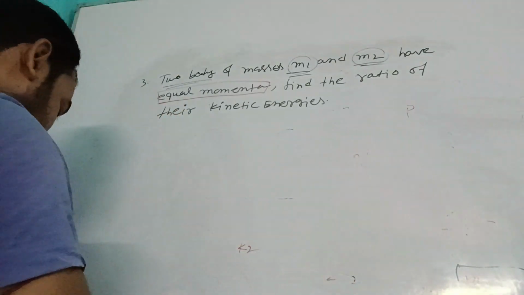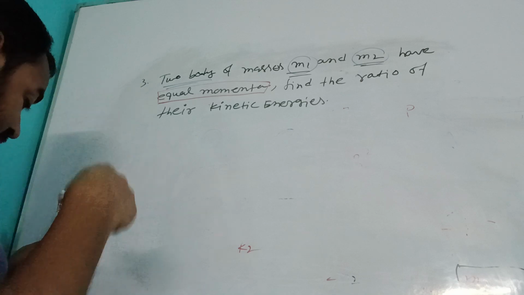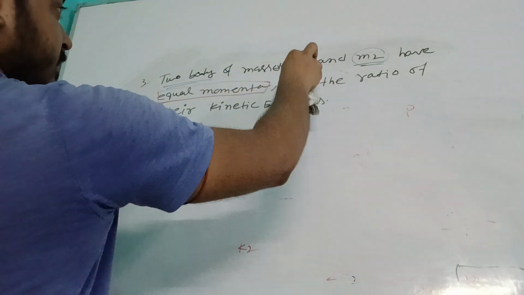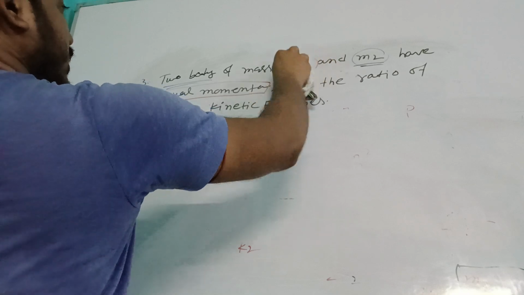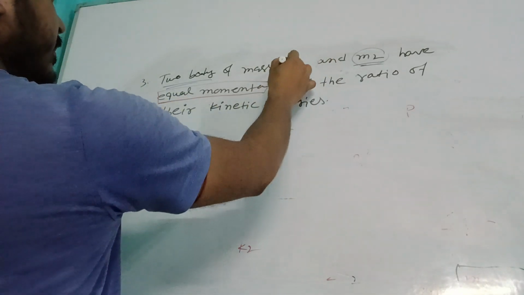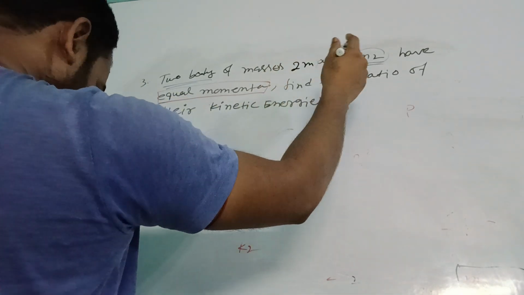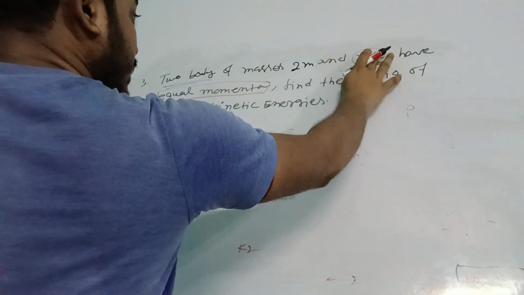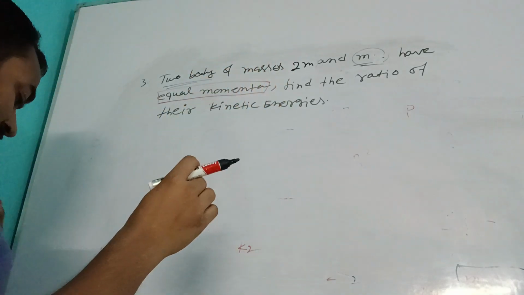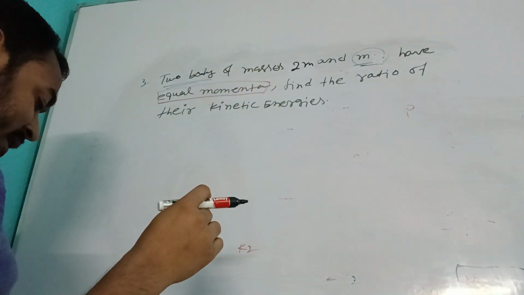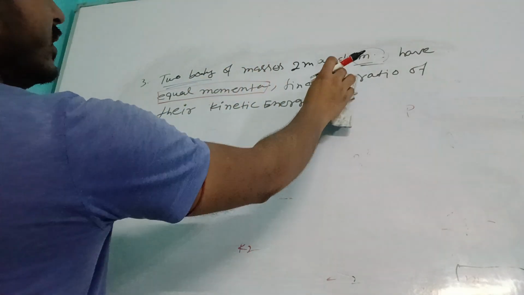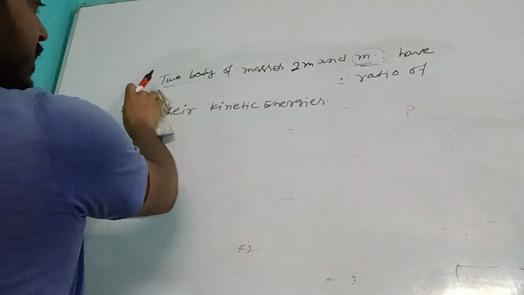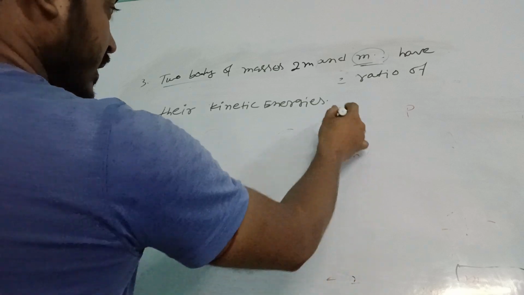What is given? Two bodies of masses: one has mass 2m and another has mass m. They have their kinetic energies in a ratio. So the ratio of their kinetic energy given is 8 is to 1.